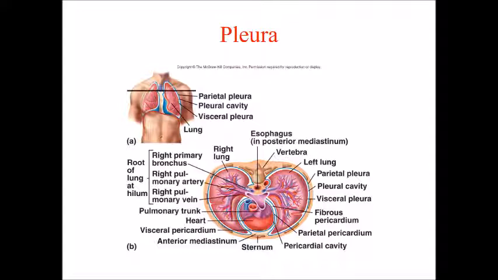There are two layers in the pleura. The inner layer, which is adjacent to our lung surface, is called the visceral pleura, while the outer layer is called the parietal pleura. Between the visceral pleura and parietal pleura, there is a closed cavity called the pleural cavity, and it is filled with pleural fluid.